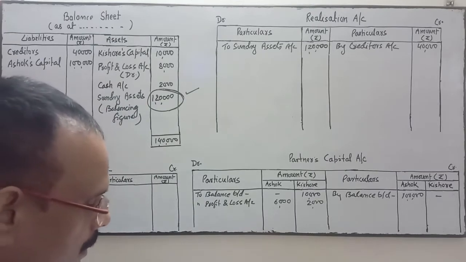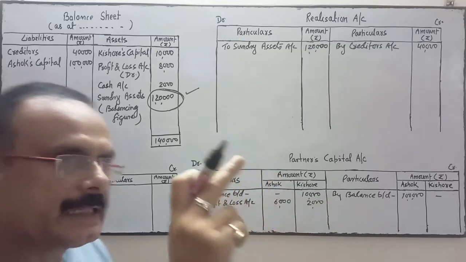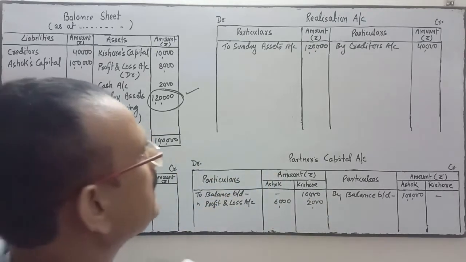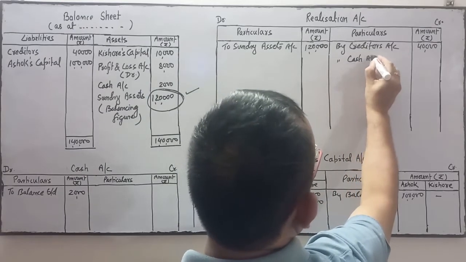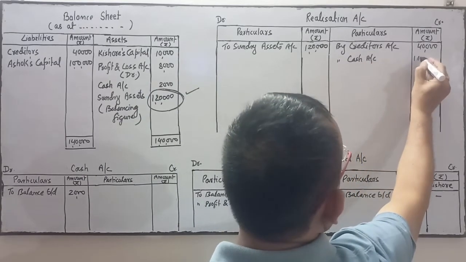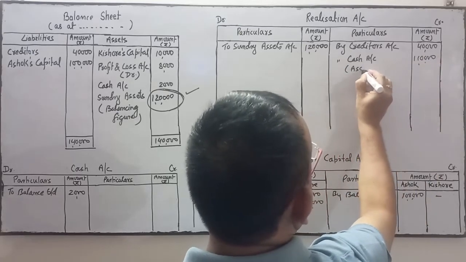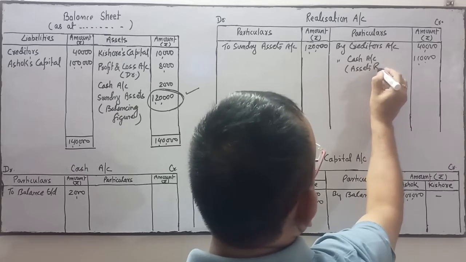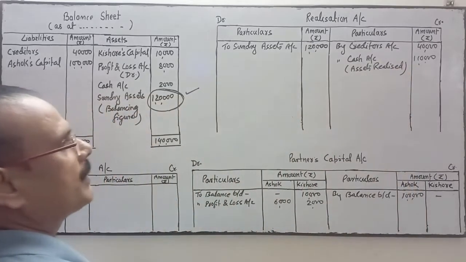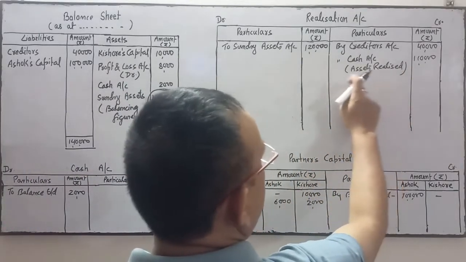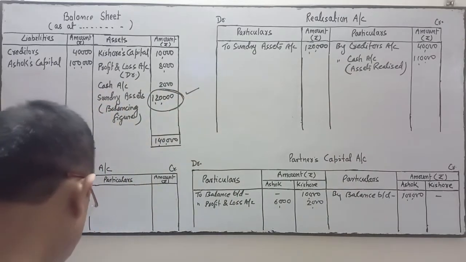Now the first paragraph: they agree to dissolve the firm. Assets other than cash, rupees 2,000, of the firm realized 1,10,000 by cash account. By cash account 1,10,000. This is for what? Assets realized. This is for information purposes only, no need to write. I have written it for information reasons.